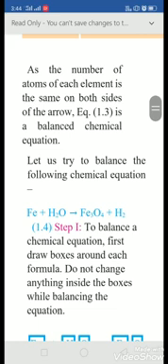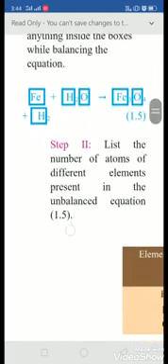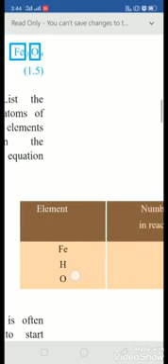Now let's take an example of an unbalanced reaction: Fe plus H2O gives Fe3O4 plus H2. That means iron reacts with water to form iron oxide, and hydrogen gas is evolved. As it is a chemical reaction, a gas is evolving. Here there are three different elements: iron, hydrogen and oxygen.